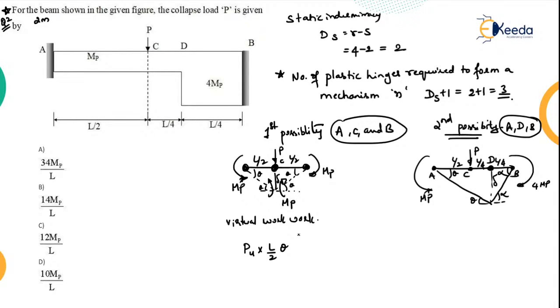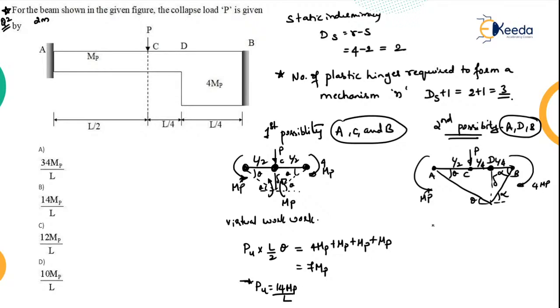So what is L by 2 into theta? That will be the moment. Okay. So that will be equal to how many moments here? It will be equal to 2 moments over here, 2 moments over here. Whereas here 4 moments will be formed. So 4 plus 1 plus 1 plus 1. So total, 4 MP plus MP plus MP plus MP, it will be equal to 7 MP. So what will be the value of Pu here? 14 MP by L. Okay.